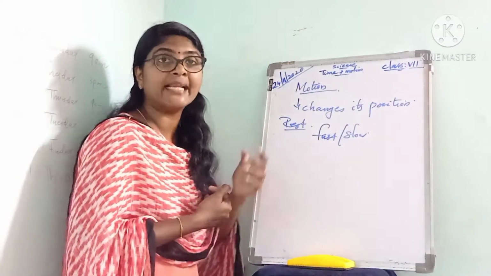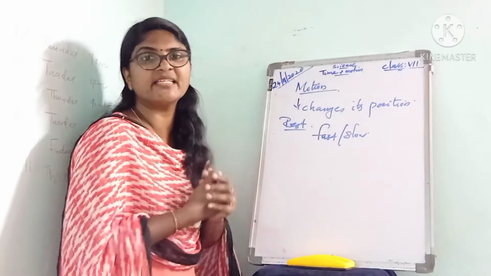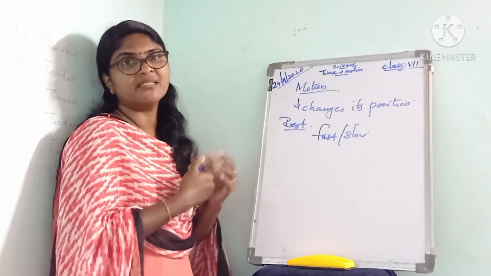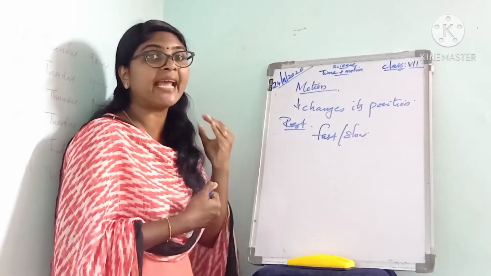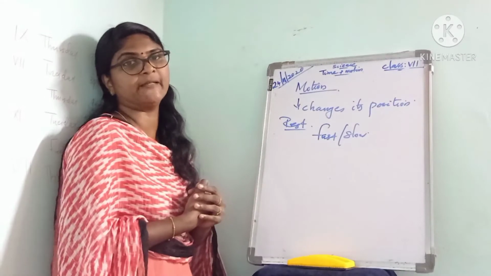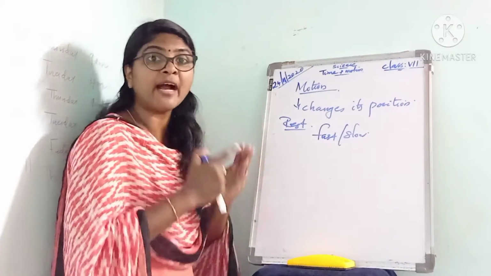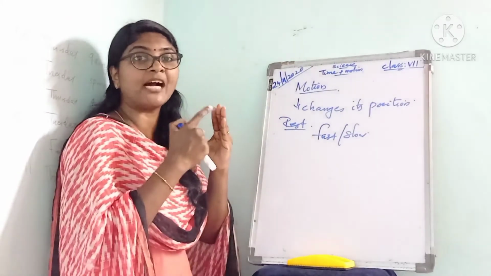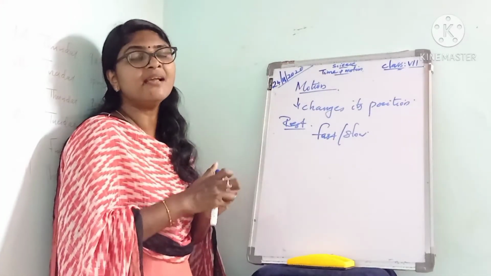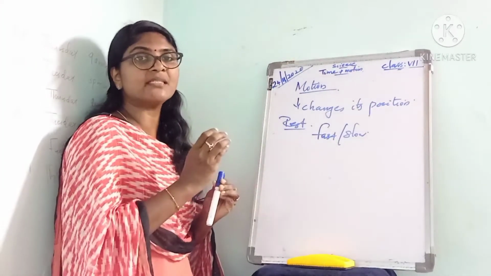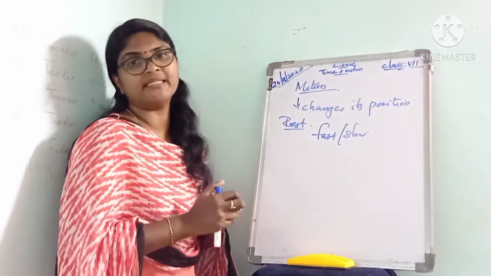Suppose a passenger train takes 8 hours to cover a distance of 350 km. Then an express train takes only 5 hours to cover the same 350 km.